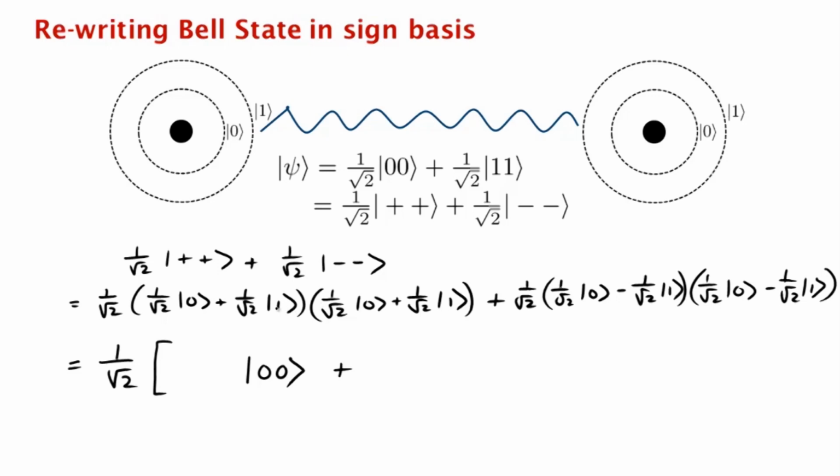What about 1, 1? Well, we'd get a half contribution from here. And here we get minus 1 over square root 2 times minus 1 over square root 2. So again, a half. So we get a full contribution of 1 for 1, 1. But what about 0, 1? Well, we'll get a half from here, 1 over square root 2 times 1 over square root 2, and minus half from here, 1 over square root 2 times minus 1 over square root 2. And similarly for 1, 0, we get plus half, minus half, so it all cancels. And so we are left with exactly the Bell state, 0, 0 plus 1, 1 times 1 over square root 2.